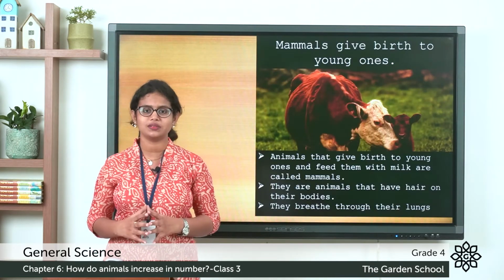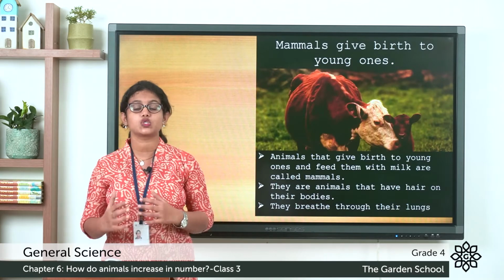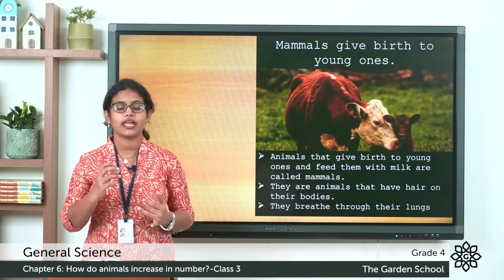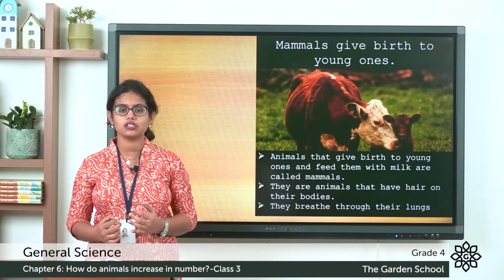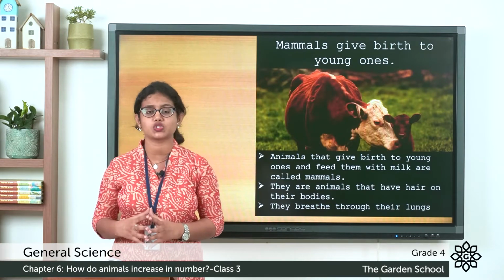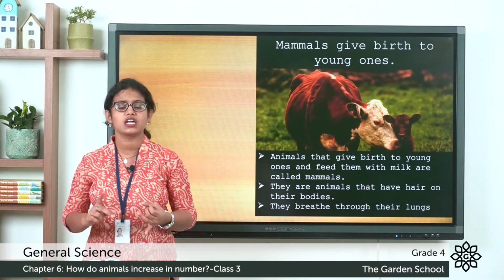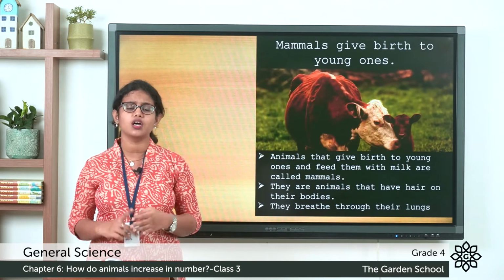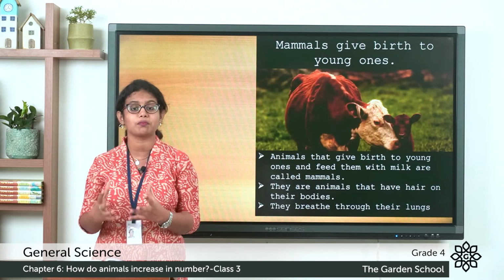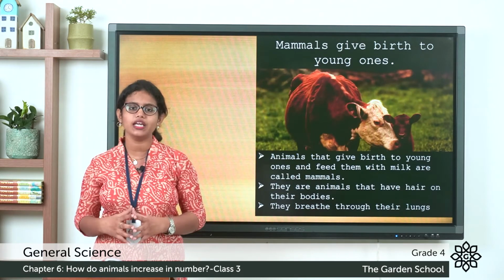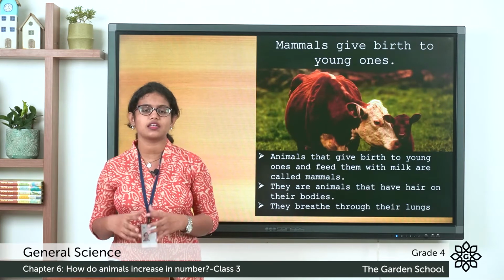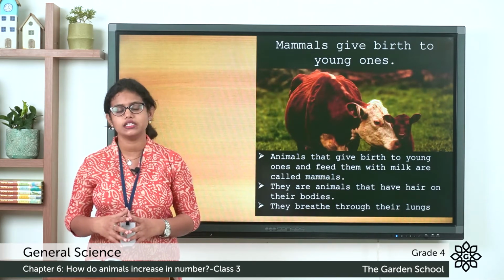So what are they called? Animals that give birth to their young ones are called mammals. There are many examples of animals which are mammals, like the elephant, cow, cat, dog, goat. All these are mammals. Even we human beings are mammals. Why? Because we give birth to our young ones. So mammals are animals that give birth to their young ones.